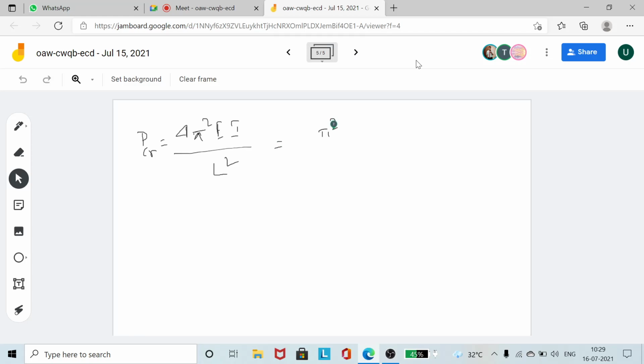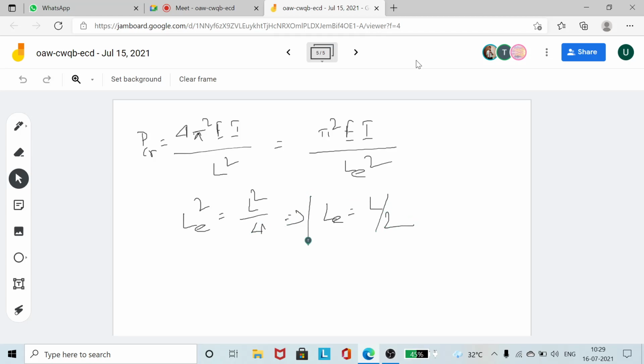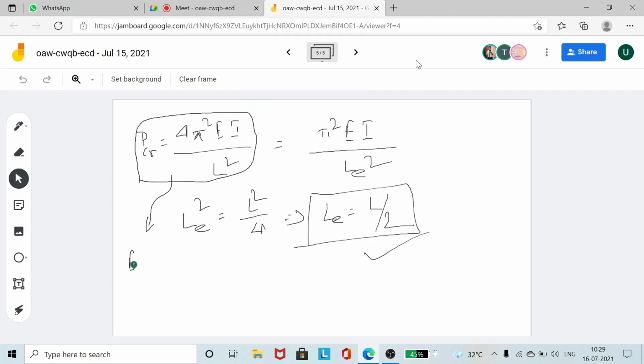If I now want to put it in the Euler's equation form, that is le square. So what is le? le square is equal to l square by 4, so the equivalent length is actually half the length of the column. So this is the Euler's equation for a column with both ends fixed. Clear? Let's now move on to the next derivation.